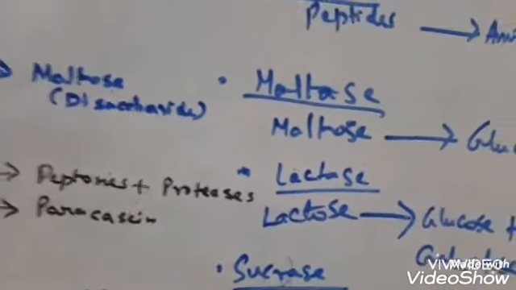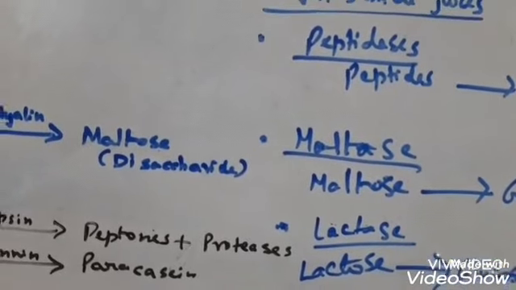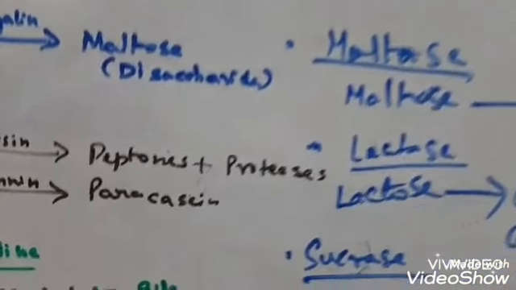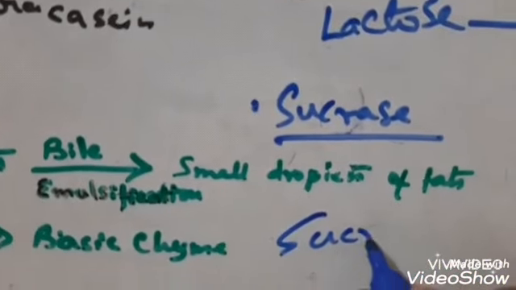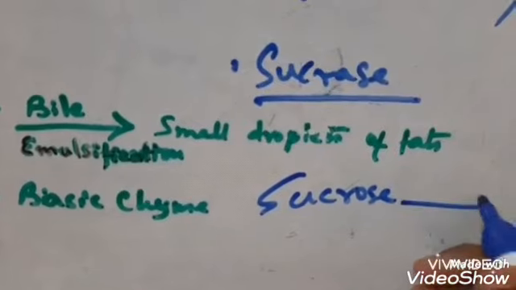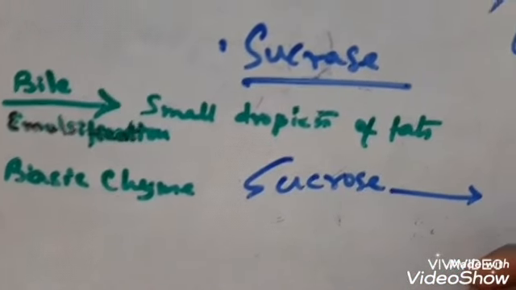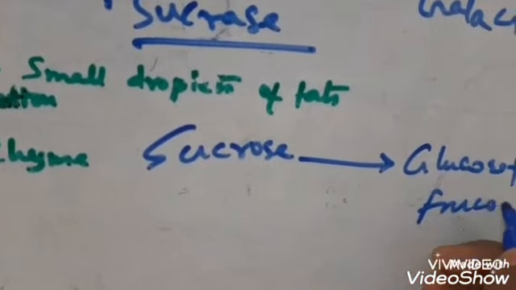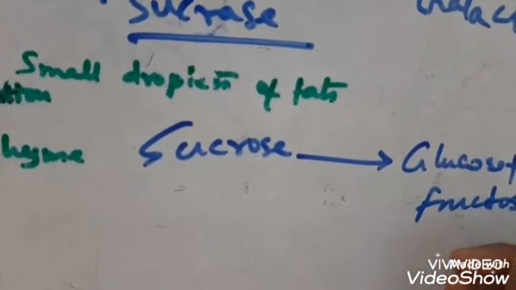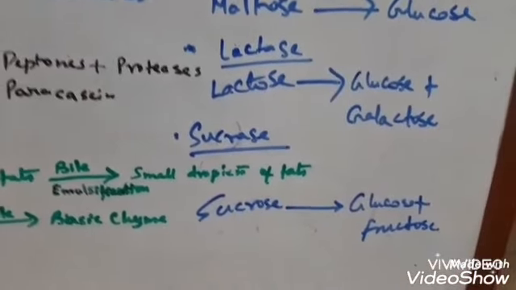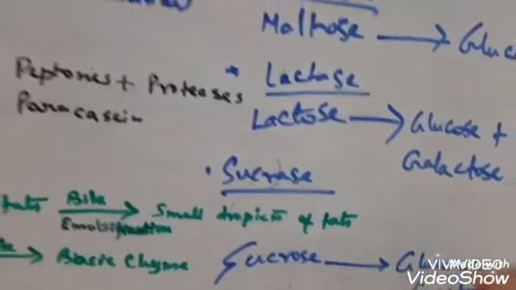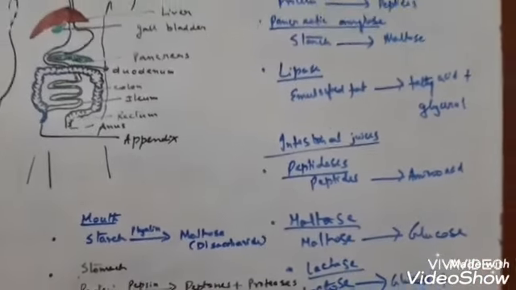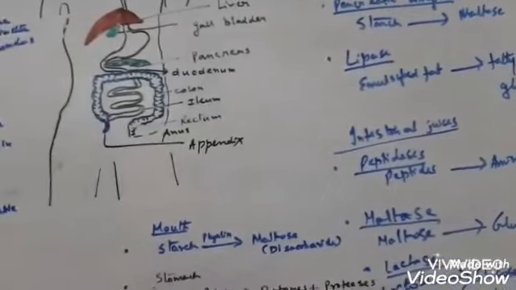Sucrase, S-U-C-R-A-S-E. This enzyme changes sucrose into glucose plus fructose. Sucrose, you know, the sugar you eat, is sucrose. So sucrase converts the sucrose into glucose plus fructose. So these are the final steps of digestion, which is done by intestinal juice.